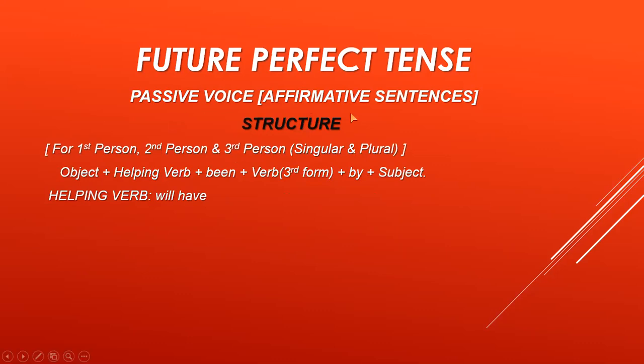Now for passive voice, we are doing the affirmative sentences. I have told you we have only one helping verb option. So only one structure is there for all the persons. For first person, second person and third person, singular and plural, we have the same structure, and the object comes first in the passive voice. So I have placed it in the beginning. Object plus helping verb plus been plus verb third form plus by plus subject, full stop, and the subject must be placed at the end in the passive voice sentences. The helping verb is will have here.